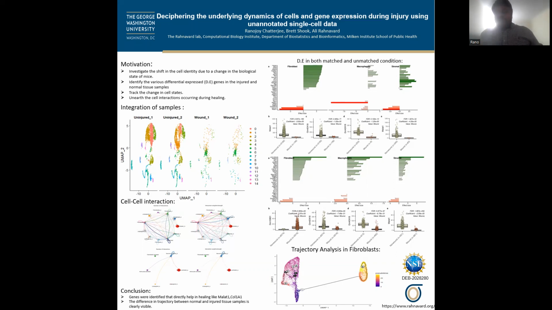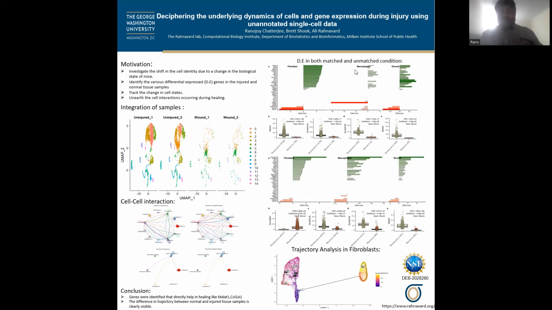We also ran 2 DE tests to see differentially expressed genes between the 2 categories using both strategies. This differentially expressed gene result is seen on the plot on the top right. We show the differentially expressed genes from fibroblasts, macrophages, and stroma.